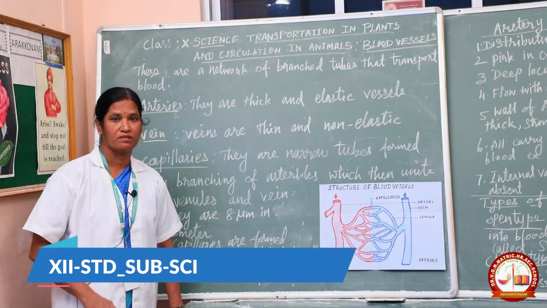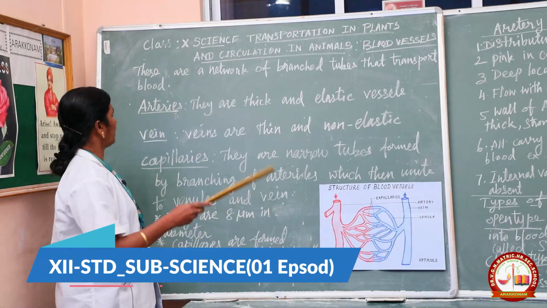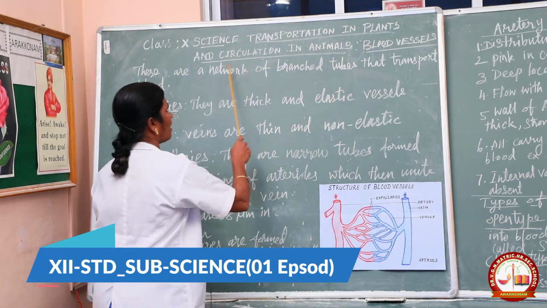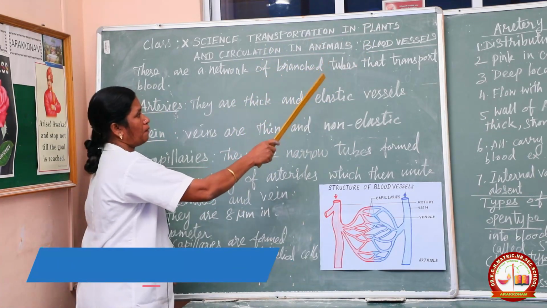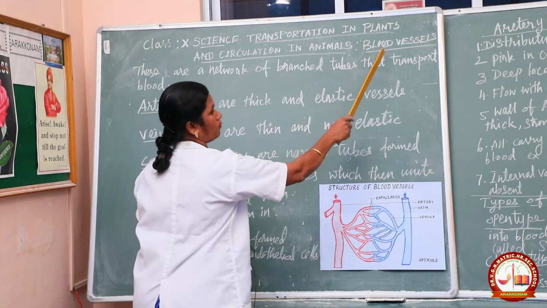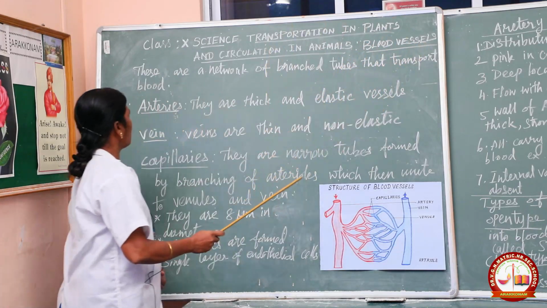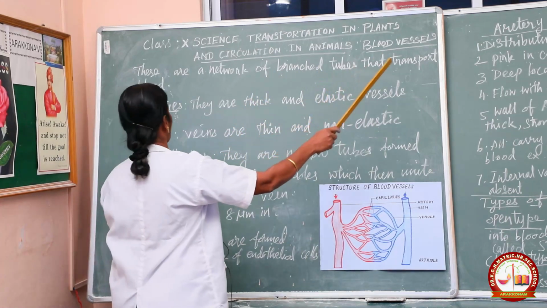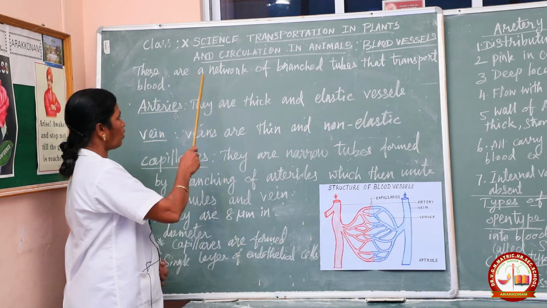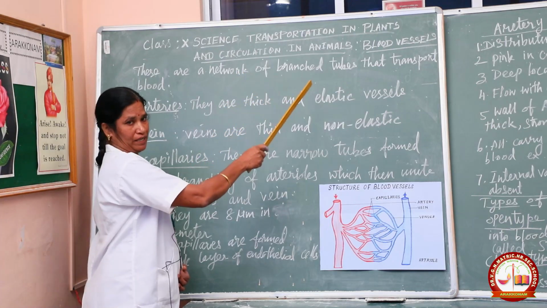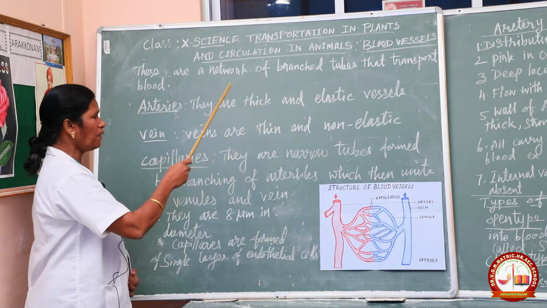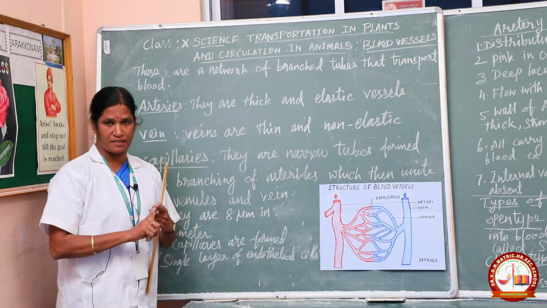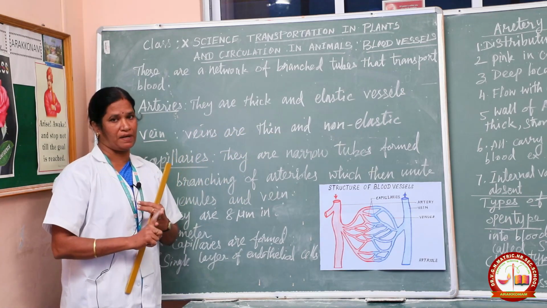Hi students, today we see 10th standard science, transportation in plants and circulation in animals. From this we see the subtopic blood vessels. Blood vessels are the network of branched tubes that transport blood to all the parts of the body. Blood vessels are of three types. They are arteries, veins and capillaries.